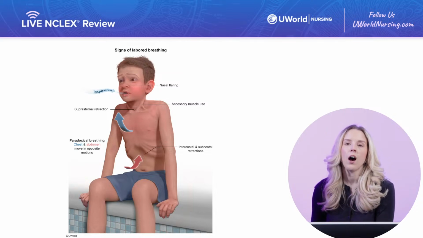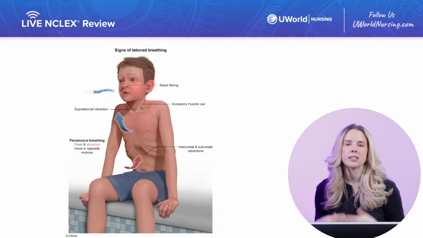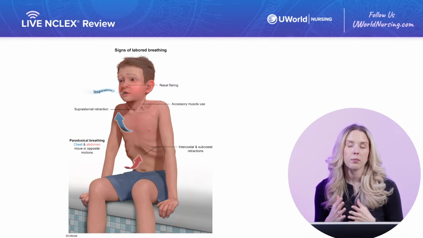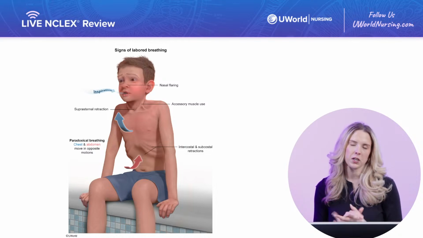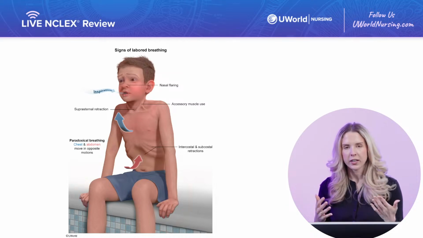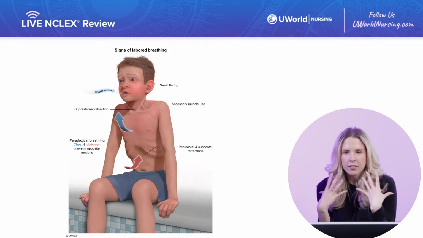So we want to ensure also part of our supportive care is that we're positioning these clients in a position that promotes airway clearance. So for pediatric clients, think 30 to 40 degree elevation. That neck should be slightly extended, nothing smushed up.